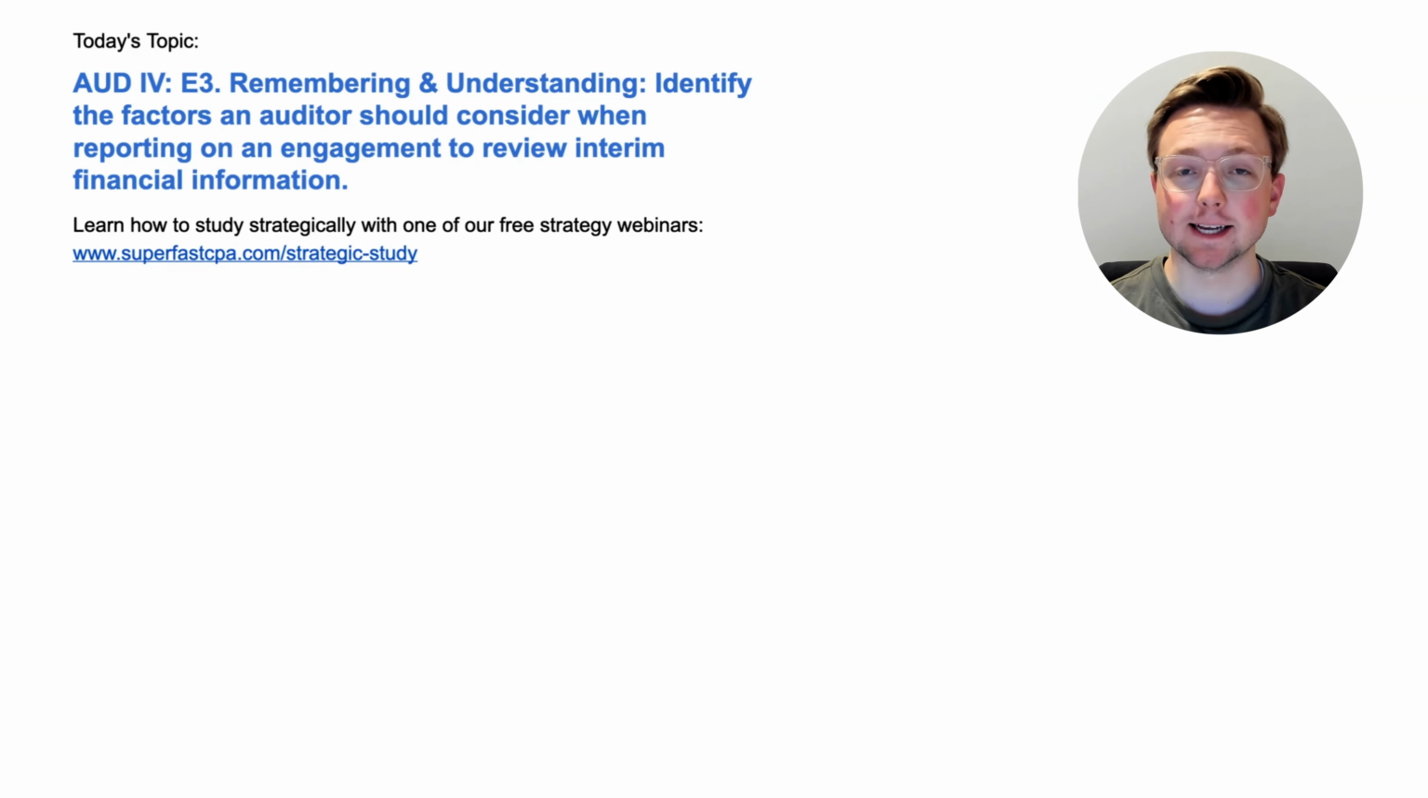I'm Logan, and in today's video, we're going to be going over Audit Area 4. This is Section E3, Remembering and Understanding. Identify the factors an auditor should consider when reporting on an engagement to review interim financial information. And we're going to be doing that the SuperfastCPA way, which is diving straight into the questions to learn the